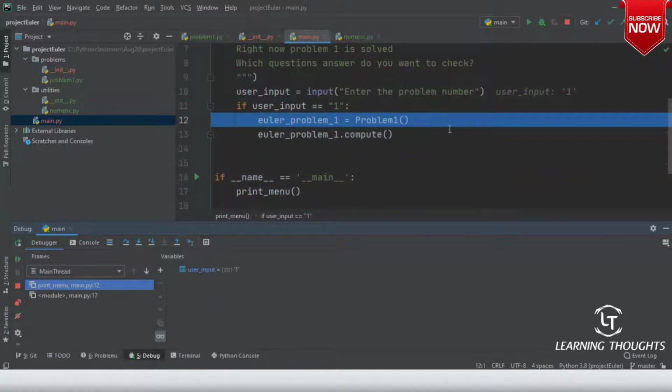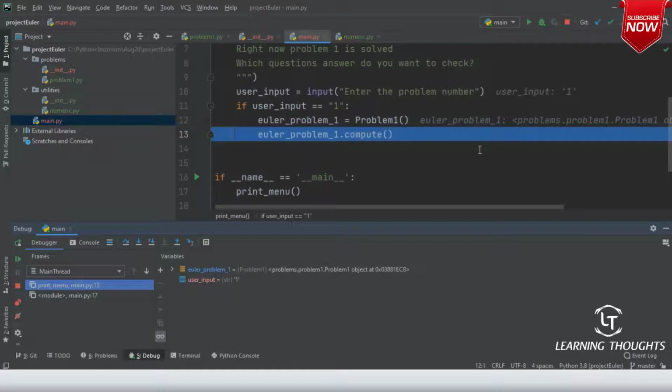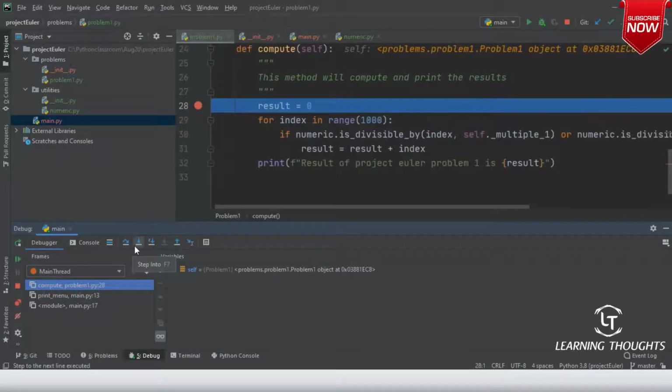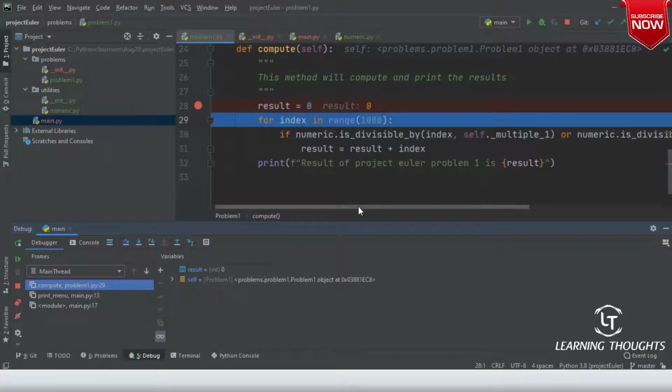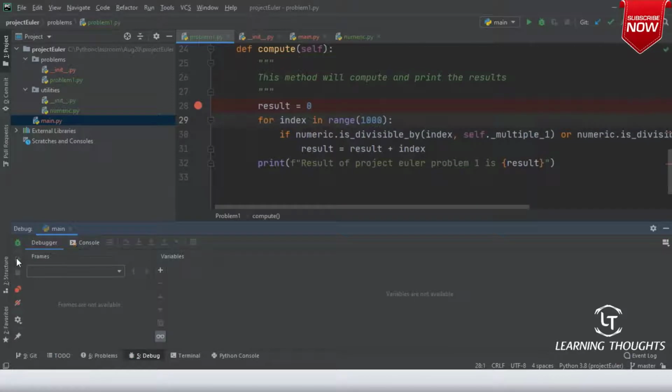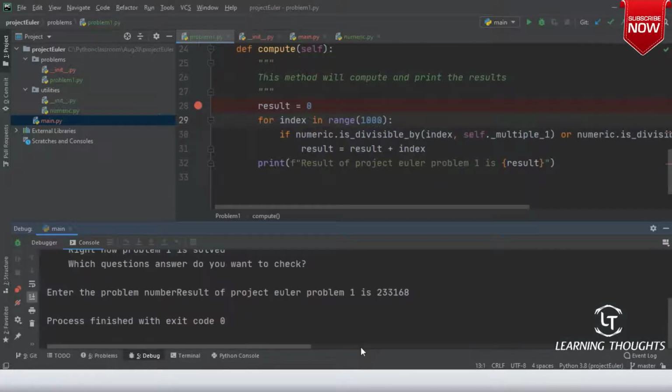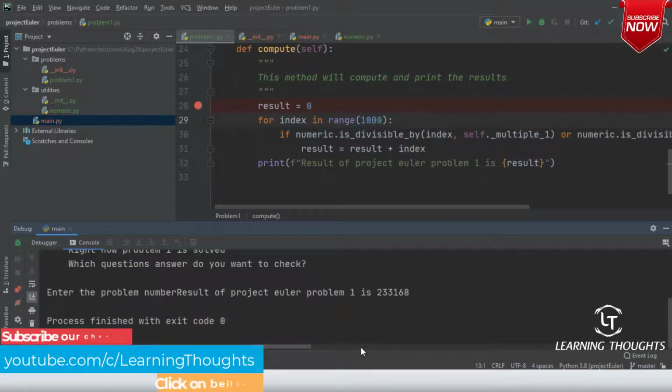So if you see, it is going over here. And now I want to step into. So it is again step into, and step into is this button or F7, right? Now you execute this command, right? I am basically continuing the execution, which is F9. But if you look into the console, it will try to give you the problem solution. Am I clear on this, sir? Were we able to execute this? Okay. Yeah.